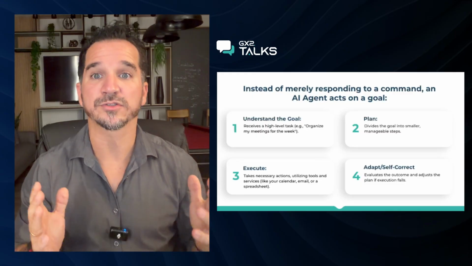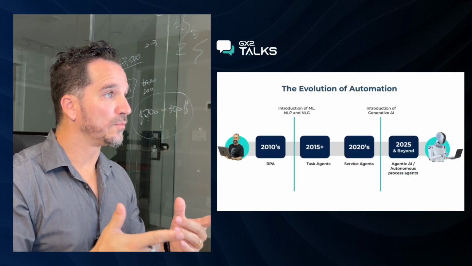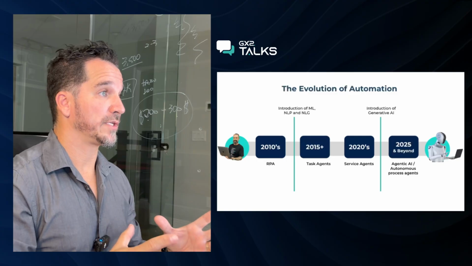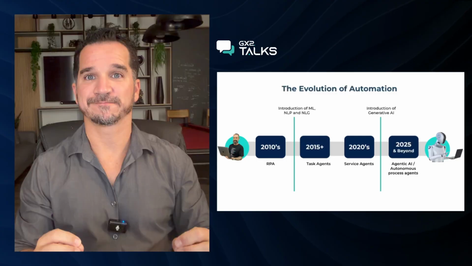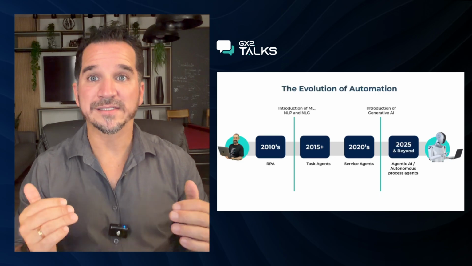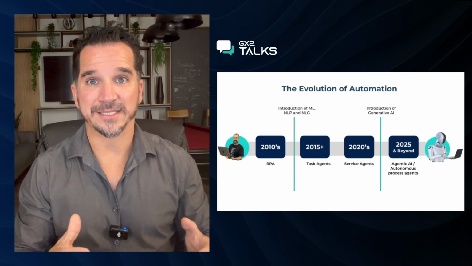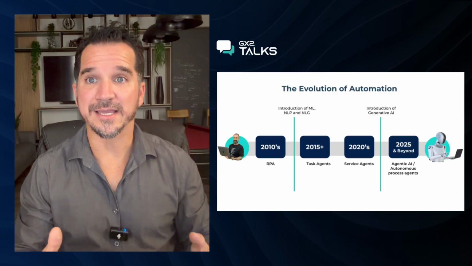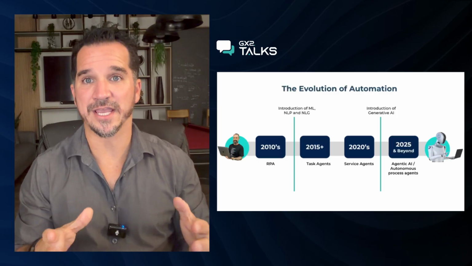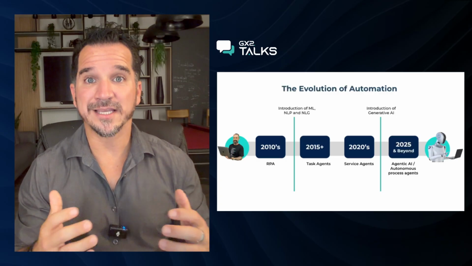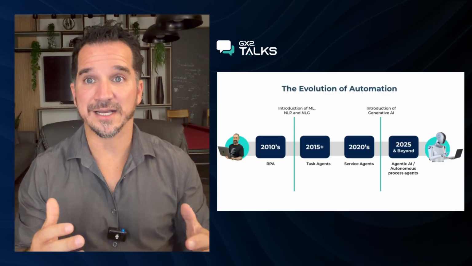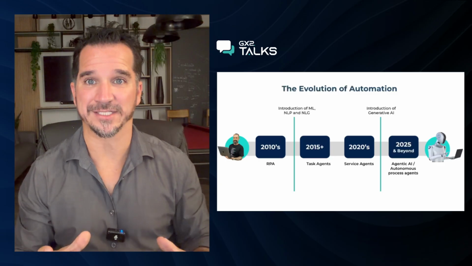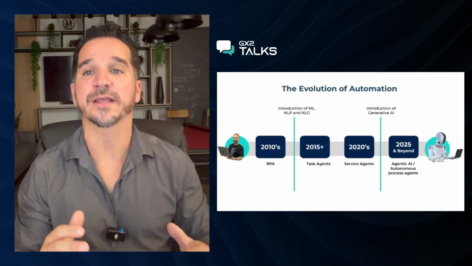This is what modern software should be. This new model is not just a small change. It is the next step in a long evolution of automation. In the 2010s, we had simple RPA. In the 2020s, generative AI gave us service agents. But now, agentic AI is here. This is not just automation. This is an autonomous process agent. This is a completely new category.